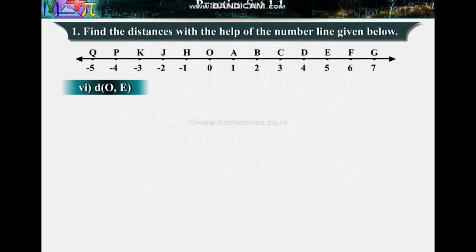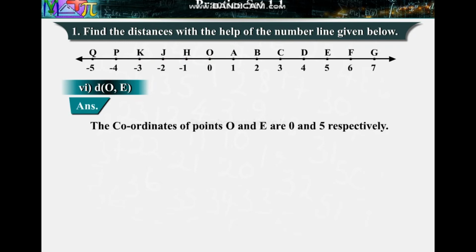6. Distance between points O and E. Answer: the coordinates of points O and E are 0 and 5 respectively, and 5 is greater than 0. Therefore, distance between points O and E is equal to 5 minus 0 is equal to 5.